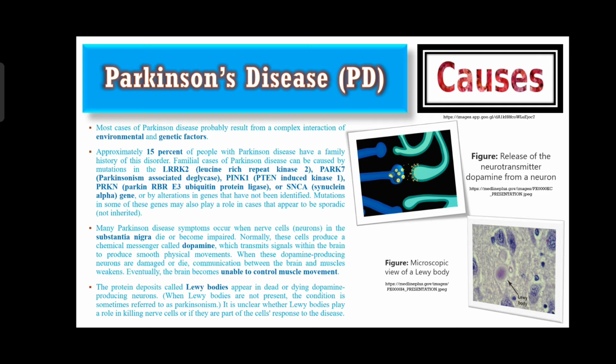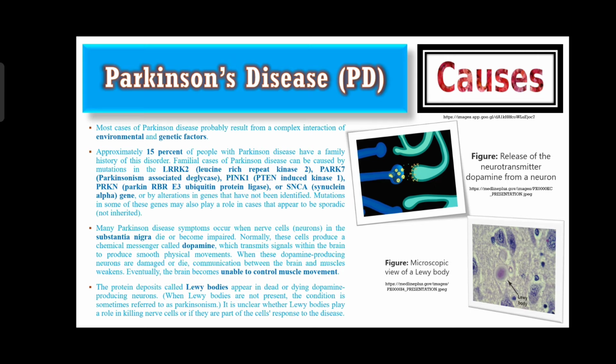SNCA gene stands for synuclein alpha. It makes a small protein called alpha-synuclein. Alpha-synuclein is evident in the brain and smaller amounts are found in the heart, muscles and other tissues. Mutations in some of these genes may also play a role in cases that appear to be sporadic.